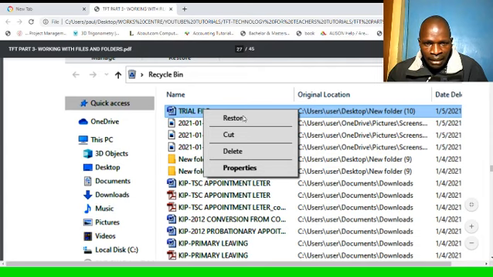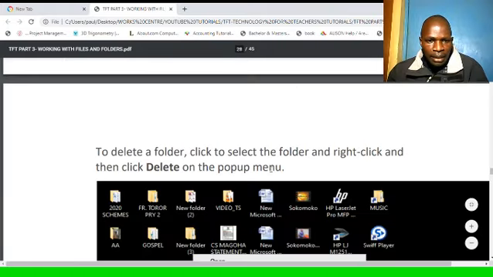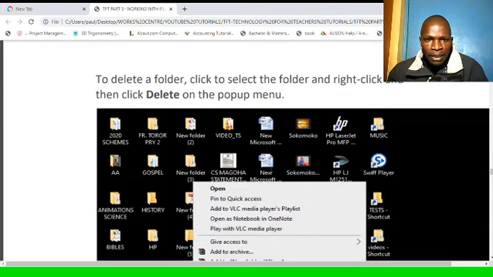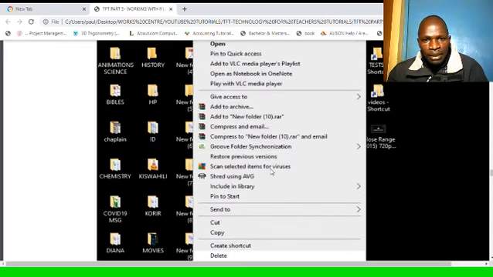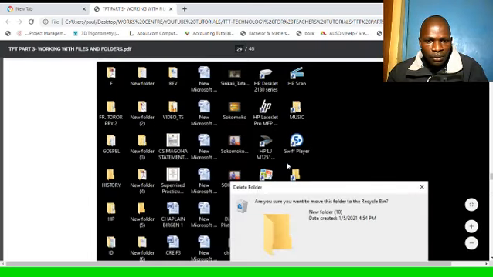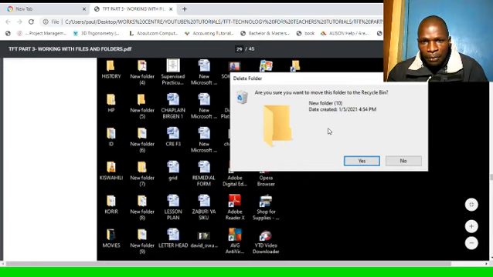I need to right click and I'll get one of the options, restore. And to delete a folder, click to select the folder and right click and click delete, the same, and you can still restore like that. So to delete a file permanently,